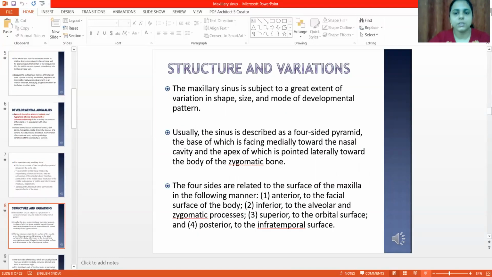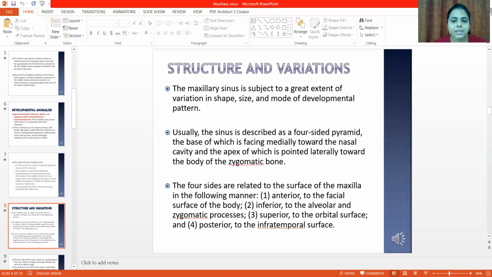Next is the structure and the variation of the maxillary sinus. The maxillary sinus is subject to a great extent of variation in shape, size, and mode of developmental pattern. Usually, the sinus is described as a four-sided pyramid, the base of which is facing medially towards the nasal cavity and the apex of which is pointed laterally towards the body of the zygomatic bone.